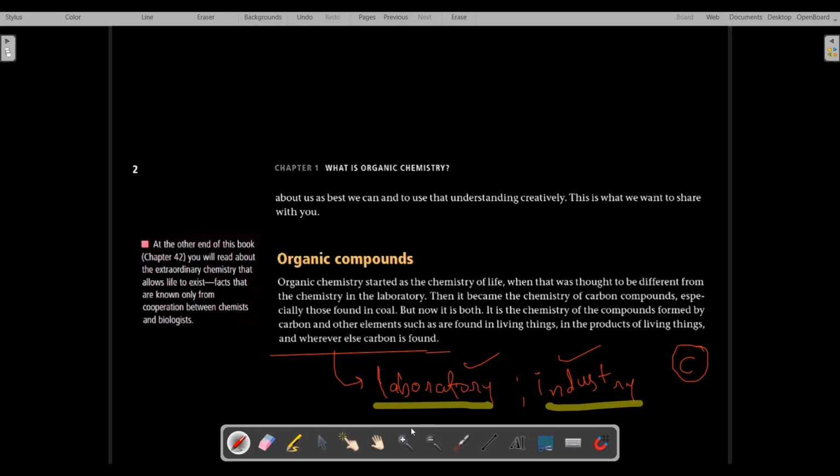It is not a necessary condition nowadays that it must be related to life. Not necessarily related to the chemistry of life.